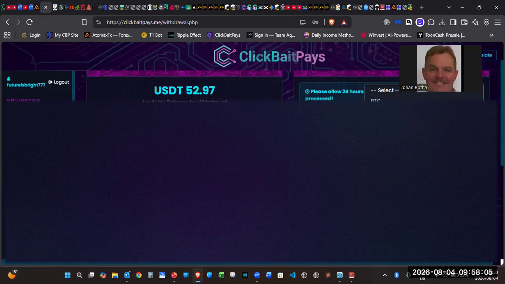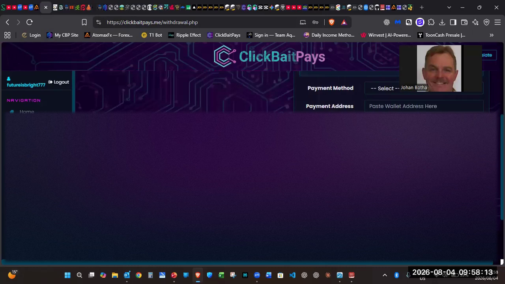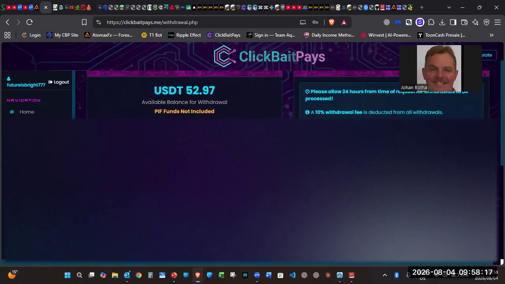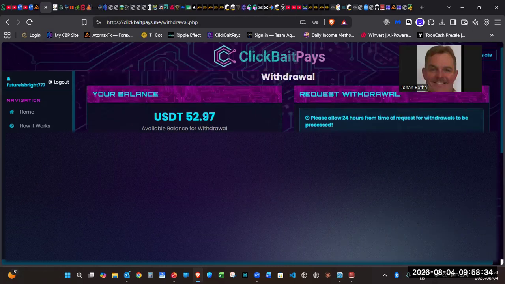Right, so that you choose what you want to receive, and you enter your wallet address that you want to receive. You put in your PIN. Please take note that when you register, you are asked to create a PIN, 6-digit PIN, that's only numbers. Please do not forget that because you're going to need that to request withdrawals or to make changes to your profile. Right, so that is that.